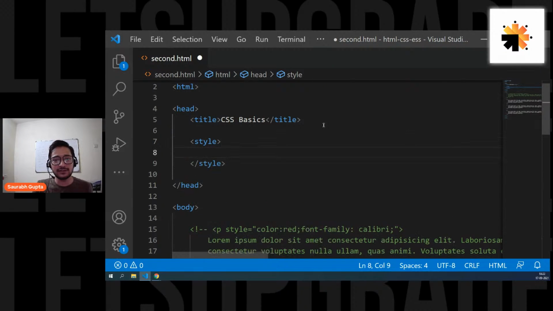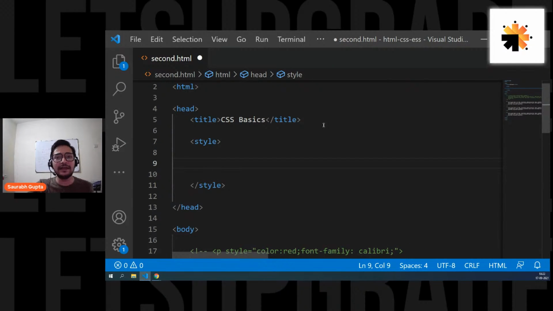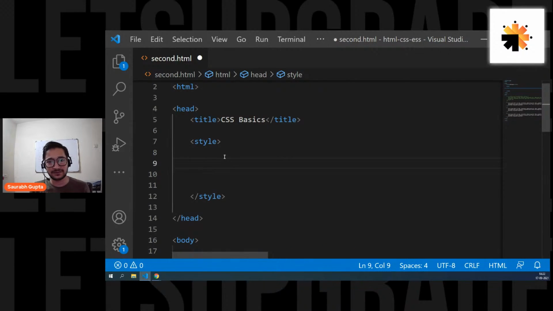Now once you write the style tag, the area that you see between the opening and the closing is the area where you can write CSS. Now in this area you cannot write HTML. This area belongs to CSS. So the area between the opening of the style tag and the closing of the style tag is the area for CSS. And here you can write all the properties and values.